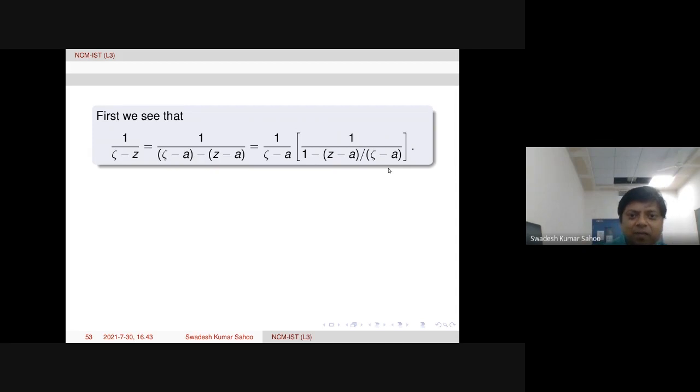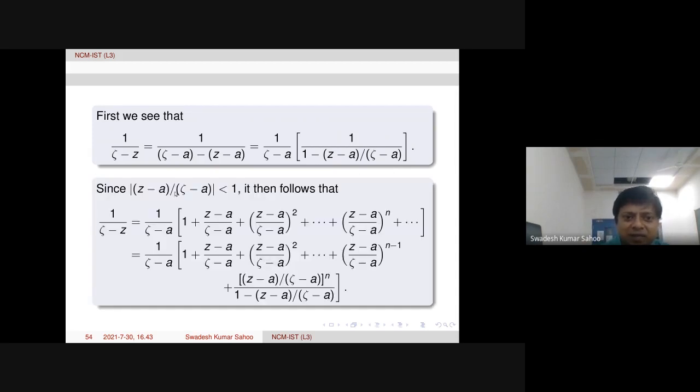This is a simple, elementary calculation. Now see, because of this relation we have modulus of z minus a over zeta minus a less than 1, from the previous page. It follows that 1 over zeta minus z is equal to 1 over zeta minus a as it is, then 1 over 1 minus w, and modulus of w is less than 1. So it is a geometric series in w, where w is z minus a over zeta minus a: 1 plus w plus w square plus w power n and so on. This is actually a geometric series.